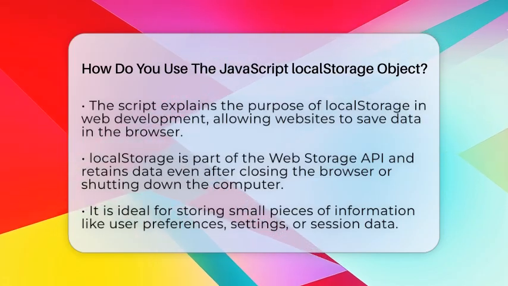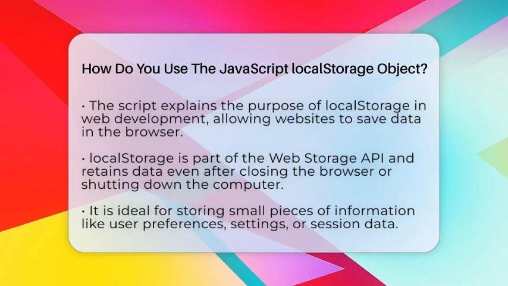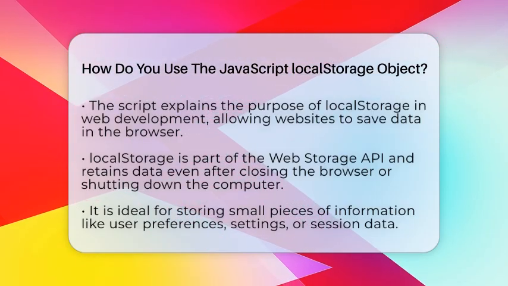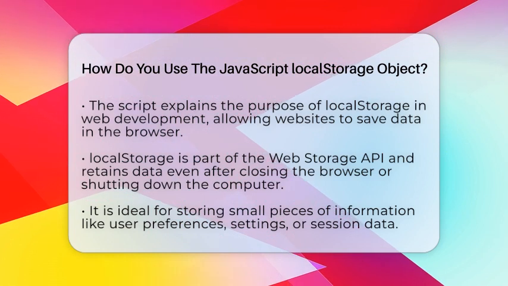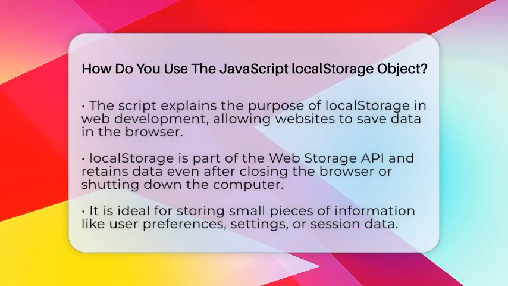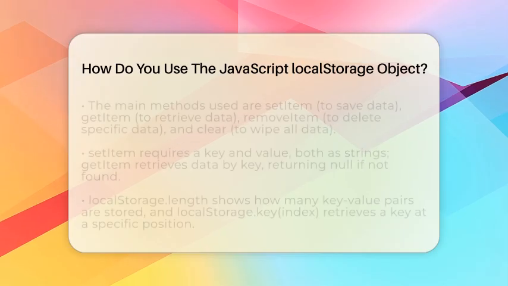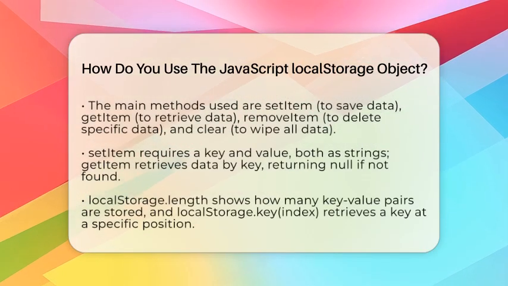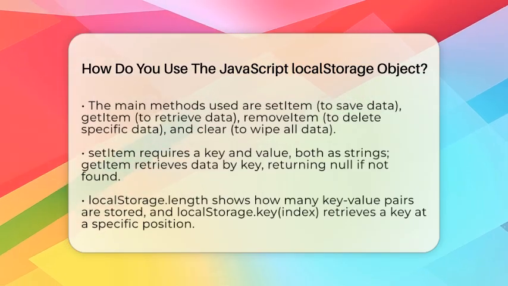First is setItem. This method saves data by giving it a key and a value. Both must be strings. For example, if you want to save a username, you write localStorage.setItem with the key name and the user's name as the value. So you'd write localStorage.setItem("username", "Jane Doe"). This stores the name Jane Doe under the key username.